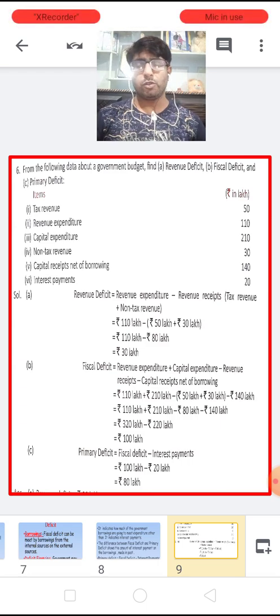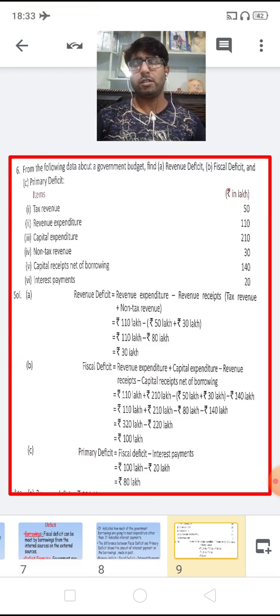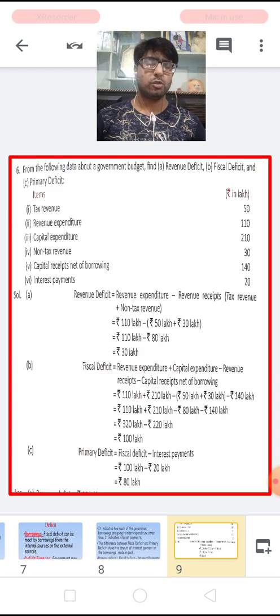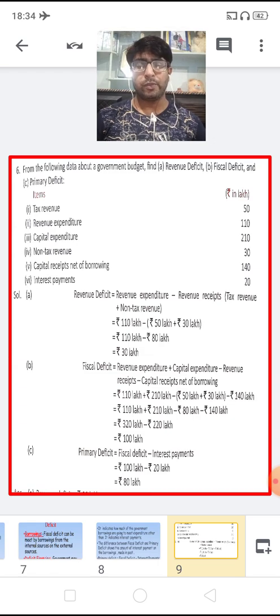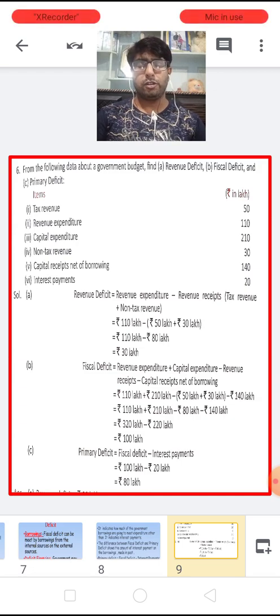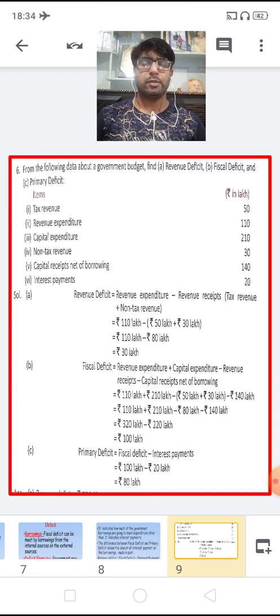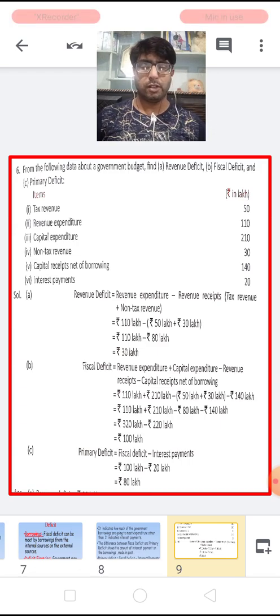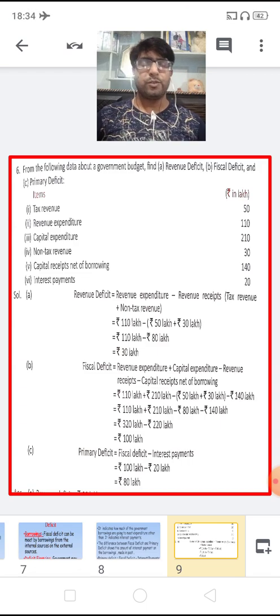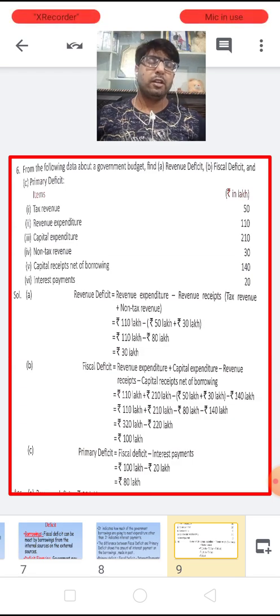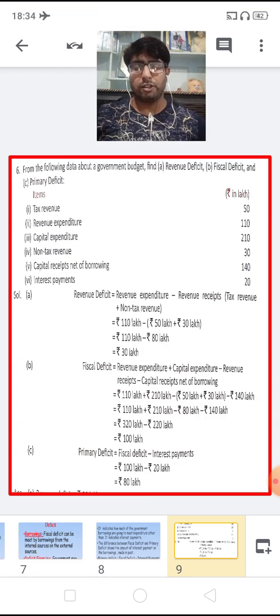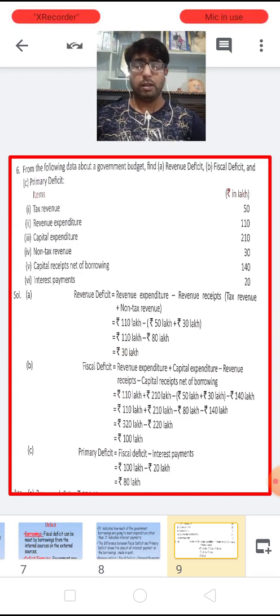So the fiscal deficit is 320 lakhs minus 220 lakhs, that is 100 lakhs. Now the next is the primary deficit. We calculate the primary deficit by subtracting the interest payment from the fiscal deficit. Here the government pays 20 lakhs as interest on borrowings. Therefore the primary deficit is 100 lakhs minus 20, which becomes 80 lakhs.